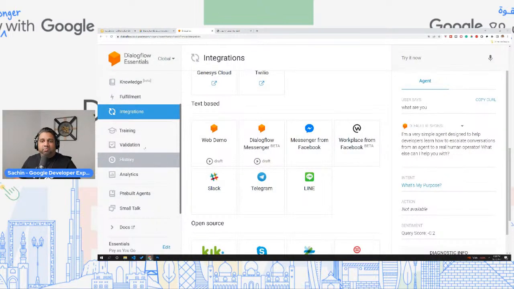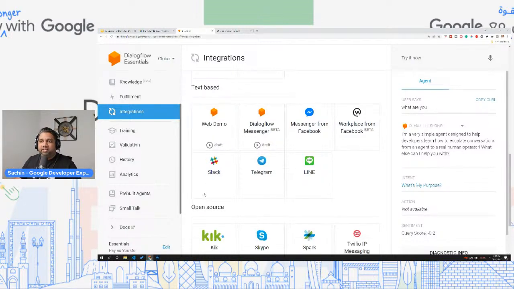Then you have a lot of other things that you can do with Dialogflow Essentials. You see this, this is the Dialogflow Essentials offering. We call it Dialogflow ES, or Essentials. Now, if you're looking to build chatbots quickly, I would say have a look at pre-built agents. In fact, next week I'm doing a tutorial on that, so stay tuned for that.